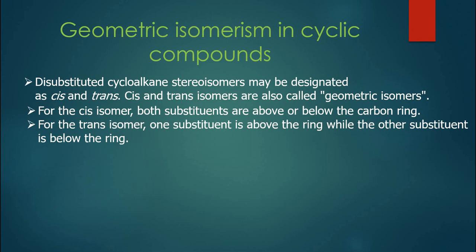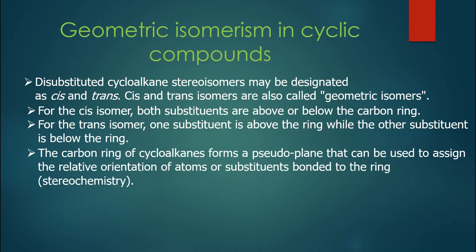And for the trans isomer, one substituent is above the ring while the other substituent is below the ring. The carbon ring of cycloalkanes forms a pseudoplane that can be used to assign the relative orientation of atoms or substituents bonded to the ring. It can be considered as a false symmetrical plane through which you can decide the position of substituents, whether they are above or below the ring.